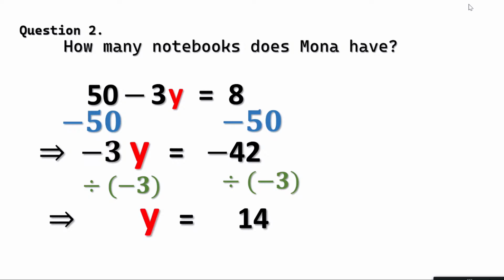y is equal to, now hold on, again integers division, -42 divided by -3. First of all, negative divided by negative is positive, and 42 divided by 3 is 14. So be careful. Simple equations are very simple, but sometimes calculations can be a bit tricky. So be careful, but be very confident.